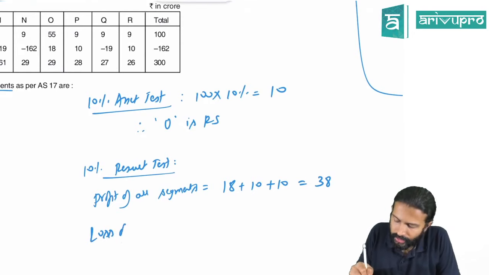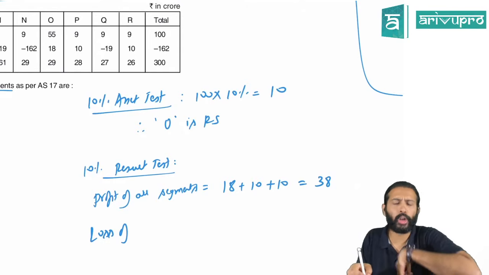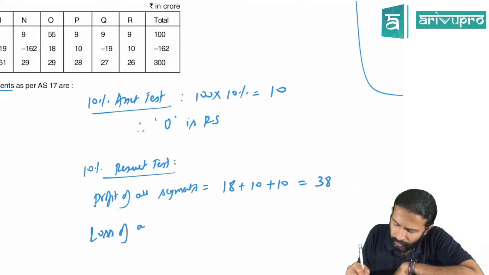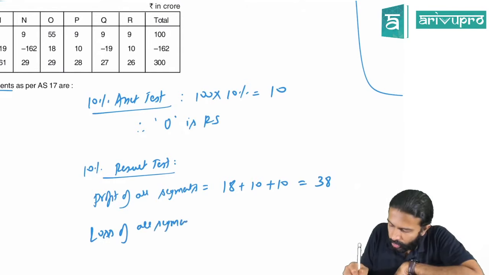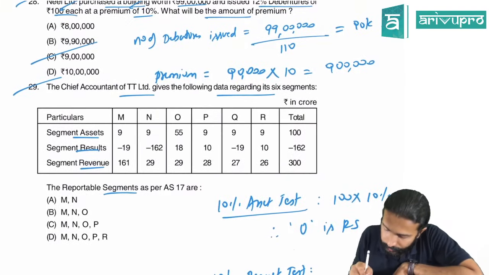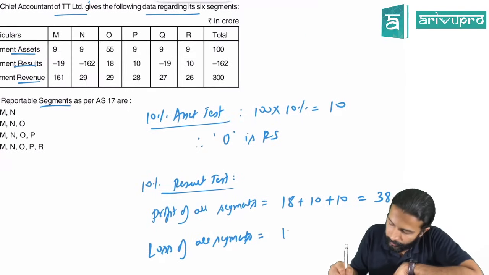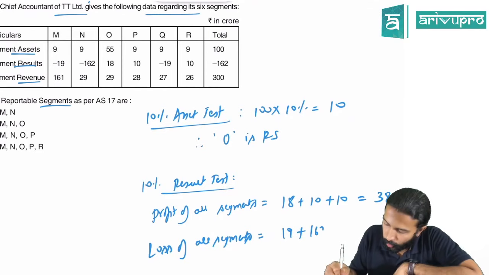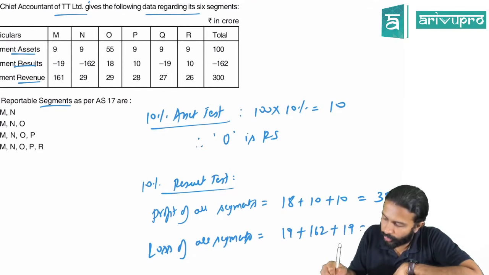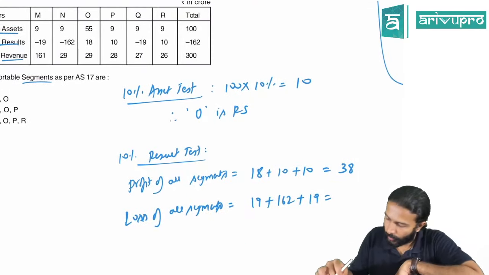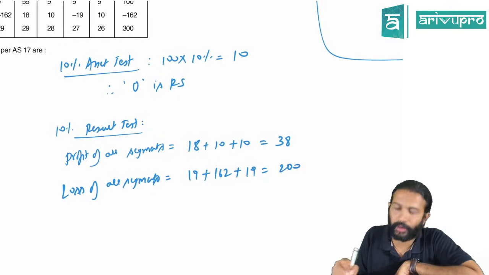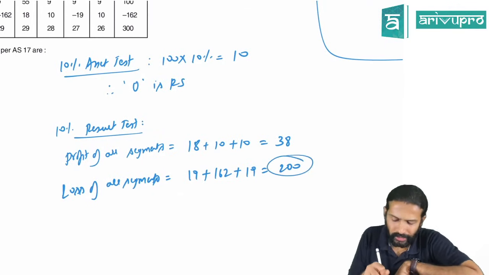Similarly, which segments made a loss? Find out the total loss made by the loss-making segments. M made a loss of 19, okay. N made a loss of 162. Q made a loss of 19. So if you add 138 plus 162, which will be 200. Yes. So 200 is the loss.